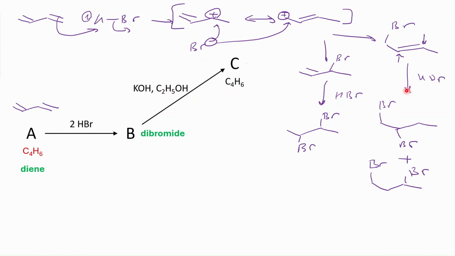Probably we expect one of them to be more predominant over the other, because if you make a positive charge here after taking hydrogen, you remember the bromonium ion. Bromine can have a lone pair. It can stabilize that through making a bromonium intermediate. So maybe this positive charge being here is more stable compared to the case where the positive charge is here. But we can also assume that this bromine can have the same effect here. It can make this four-membered ring.